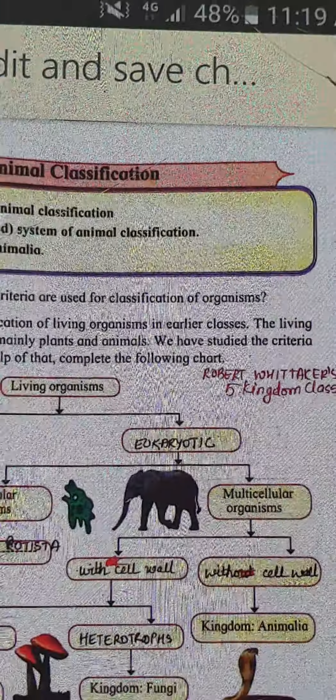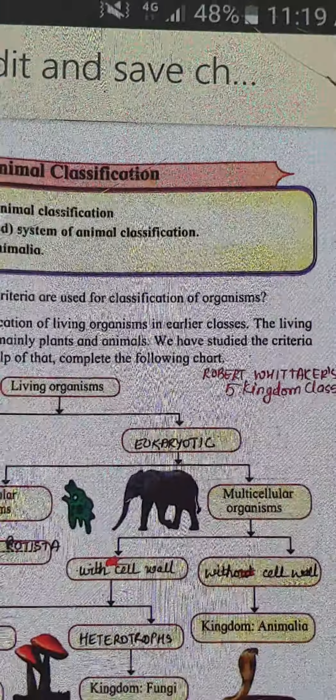So if you now see here, this question was asked in the board exam. What are the benefits of animal classification? Now the benefits of animal classification is: study of animals became convenient. Then study of few animals from a group helped to understand about the entire animal group. It gives idea about animal evolution, which we are going to study in the first chapter, how animals have evolved right from the microscopic to megascopic, that is a huge animal like an elephant or a bat, from amoeba. So that is, it gives us idea about animal evolution.